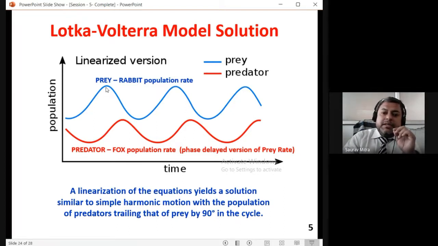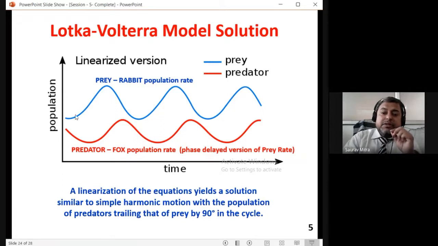What will happen? Just come below. As too many rabbits are there, that means too much food is there. So foxes will keep on growing. But exactly when the rabbit count is very high, the fox count will be a little late in reaching the peak. So when the rabbit count is high, the fox count is rising, and the fox count will reach its peak after a certain time.